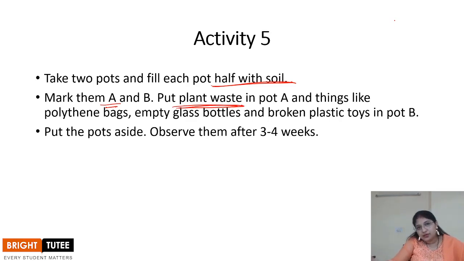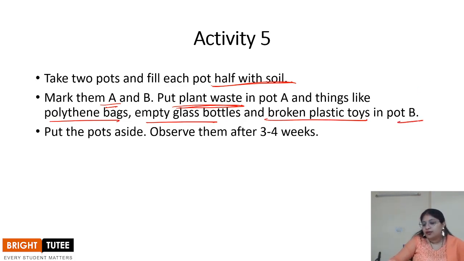That is vegetable waste, the waste produced by your animals, say cow dung, vegetable peels, fruit peels, or plant twigs, branches, leaves. All of these you will put in pot A. Then in pot B, you will put things like polythene bags, empty glass bottles, and broken plastic toys.